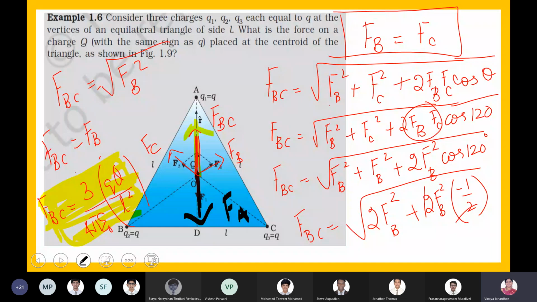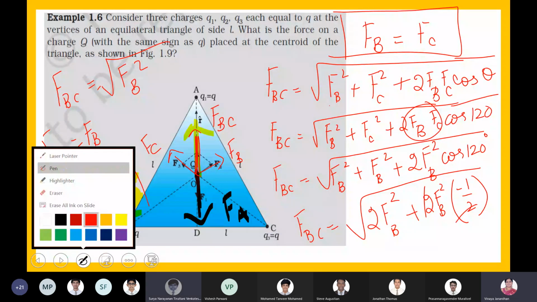Are you clear, boys? See, you have found the resultant of FC and FB. The resultant of FB and FC is FBC. Now FA is acting in the downward direction. So if FBC and FA have the same value, 5 Newton up, 5 Newton down, magnitudes are the same but acting in the opposite direction, then we can say the net force acting on the charge at point O is 0. Shall I go for it? Yes, ma'am.